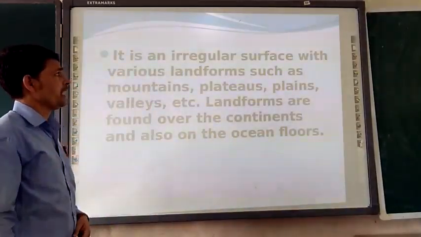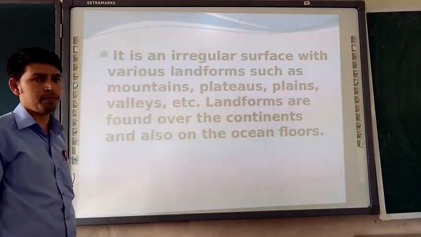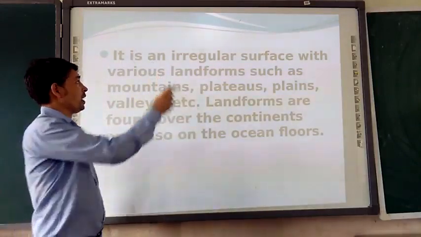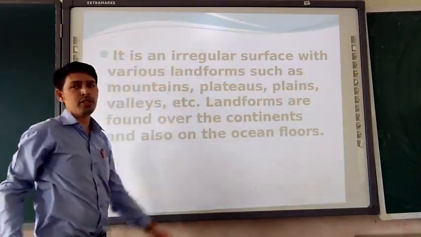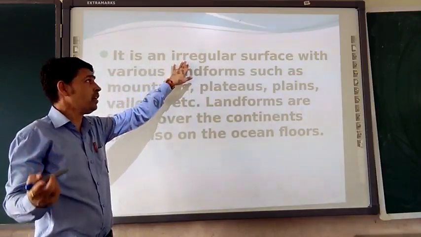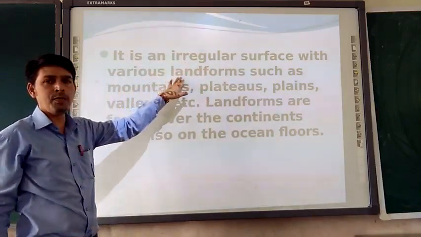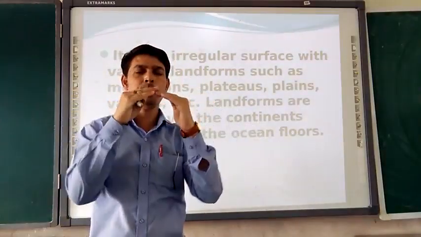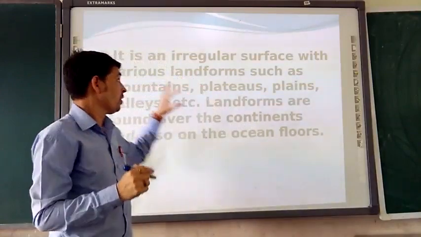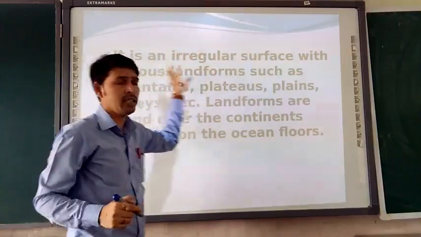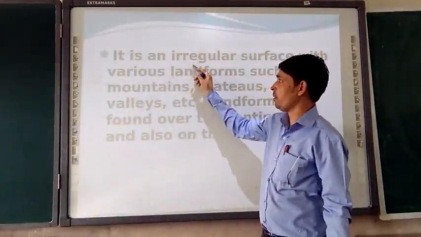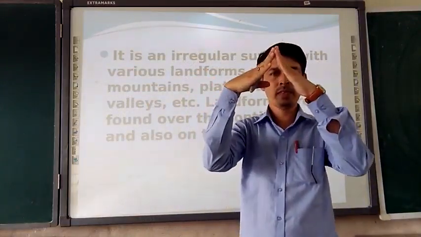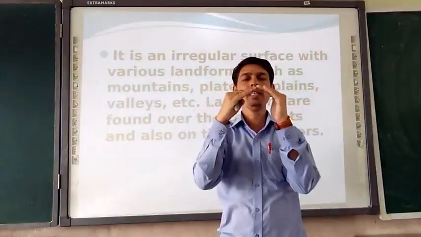It has an irregular surface with various landforms. The word itself says it. So why is the lithosphere irregular? Because the surface has various landforms. It means mountains are there, plains are there, plateaus are there. By this we are describing that the landform is irregular because these landforms are not the same. Somewhere we have the mountain, the plain area and the plateau area.